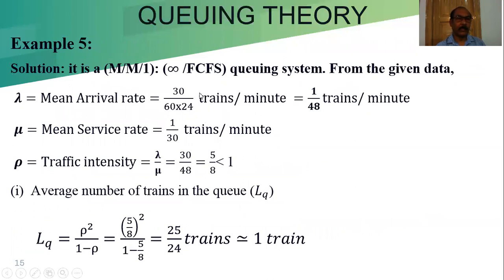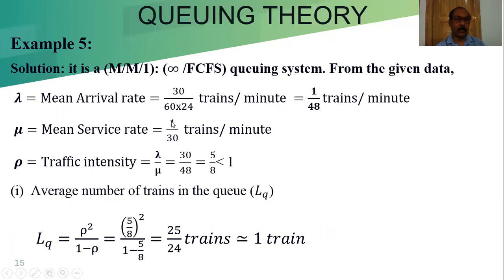Mean arrival rate is 30 by 60 into 24 trains per minute, 1 by 48 trains per minute. Mean service rate is 1 by 30 trains per minute. We can also convert it to hours; that is not a problem. If we do not take this, it would be 30 by 24, and this will be 1 by 30.